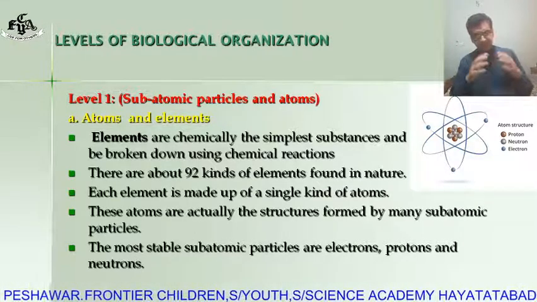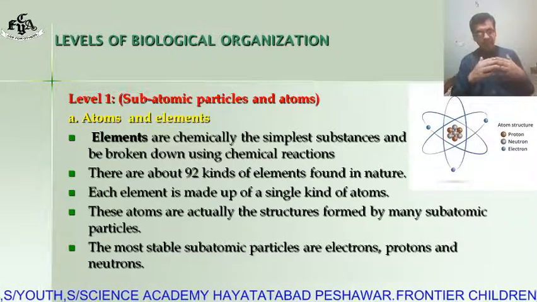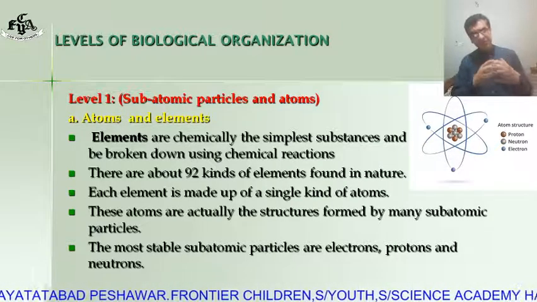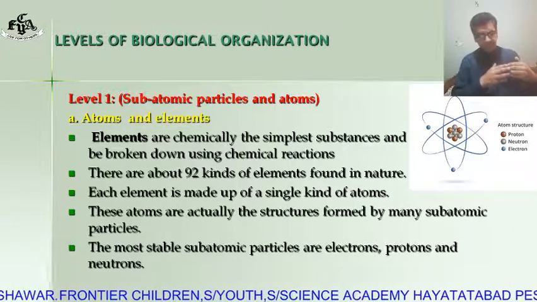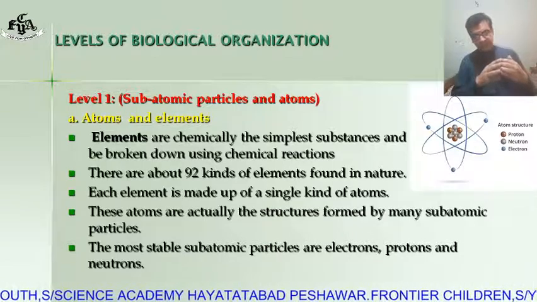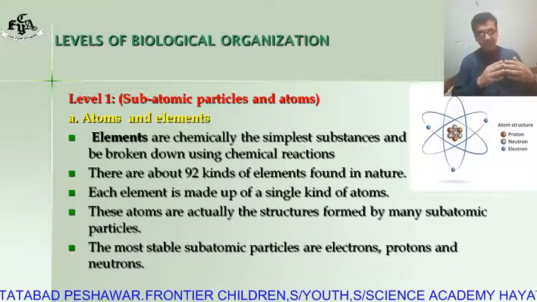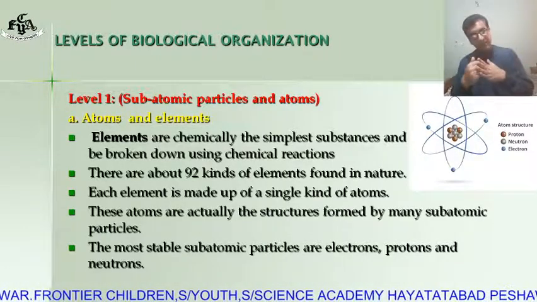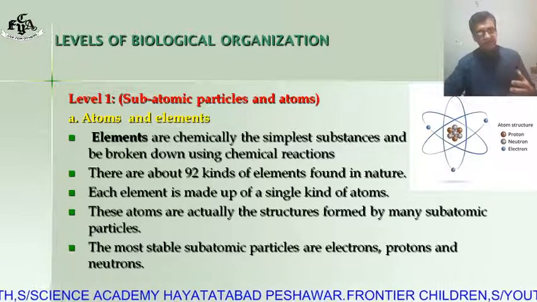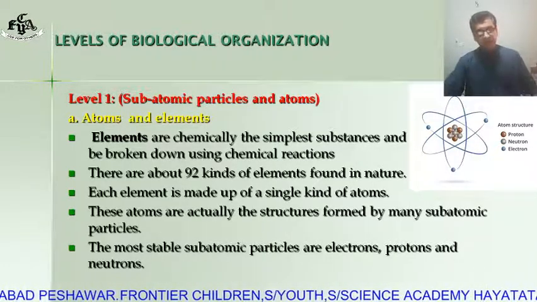Since life is such a broad topic, scientists break it down into several different levels of organization to make it easier to study. These levels start from the smallest unit of life and work up to the largest and most broad category. These organization levels include, from the smallest to the largest: the first level, that is the smallest level, level number 1, is subatomic particles and atoms.